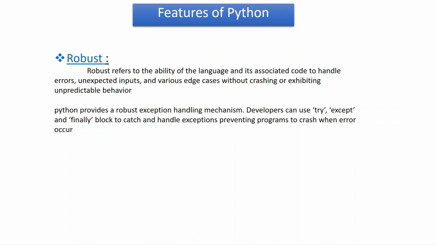So in Python, Python provides a robust exception handling mechanism which developers use in order to handle these errors. And in these mechanisms, we have the try, except, and finally block to catch and handle exceptions, preventing programs from crashing when an error occurs. So we can easily handle these exceptions to give the user a smooth experience. So rather than the program crashing, an error will instead be shown.